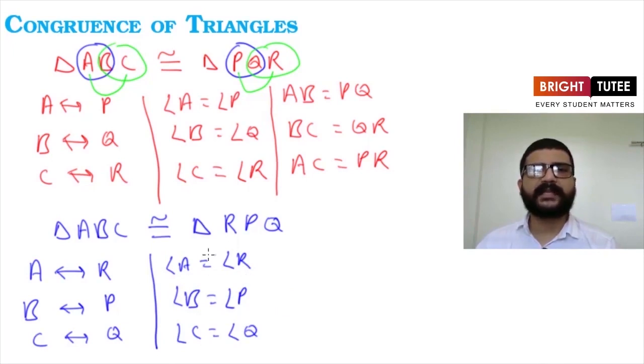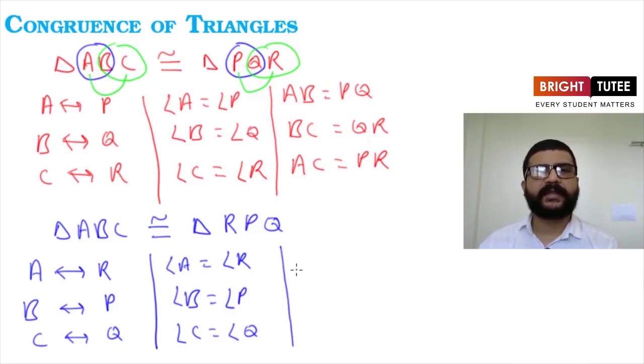So if two triangles are congruent, then their corresponding parts are equal. We call it CPCT, corresponding parts of congruent triangles. They are equal. As we have seen, if two triangles are congruent, they are going to cover each other completely and exactly. So it means the measure of each and everything will be equal. All the corresponding angles are equal, all the corresponding sides are equal, and vertices are going to overlap each other.